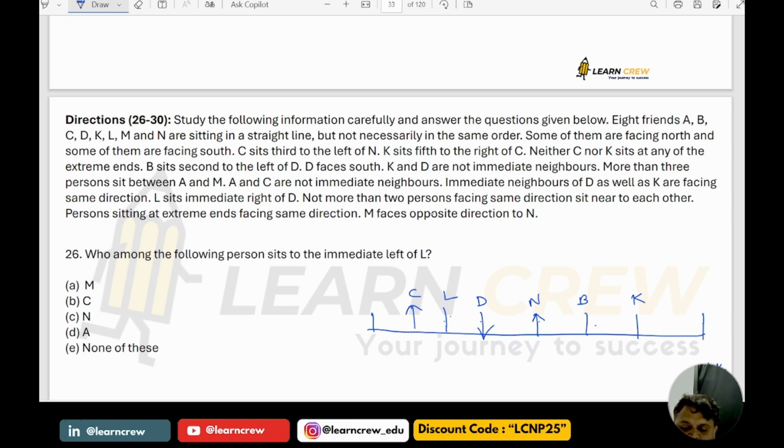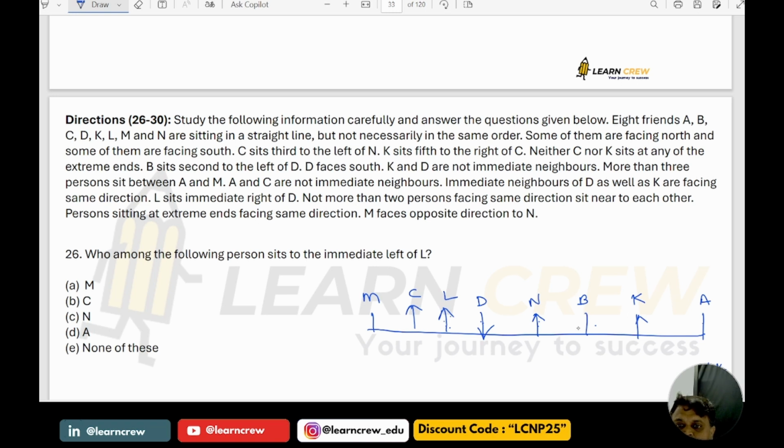Not more than 2 persons facing the same direction sit near to each other. Persons sitting at the extreme ends face the same direction. Now A and C are not immediate neighbors, so it is not C, it is M, it has to be A. Okay, the persons are arranged. The immediate neighbors of D as well as K face the same direction.